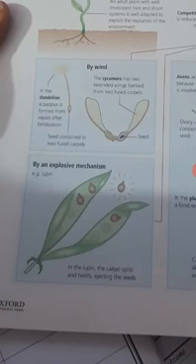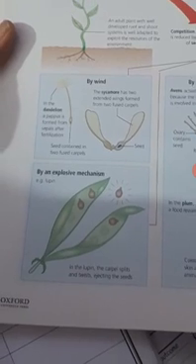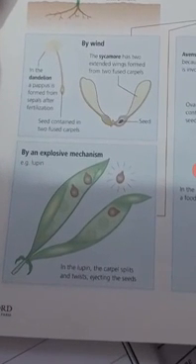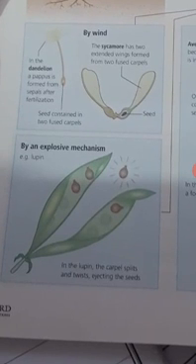Okay, then the last method of the dispersal of seeds is by explosion. This method is observed in some plants like the pea plant. When the pods of the pea plant dry, the pods open and the seeds fall off, and these seeds are carried away by the wind or any other agent. The pods of the pea plant dry and explode, and this is how their seeds are dispersed.